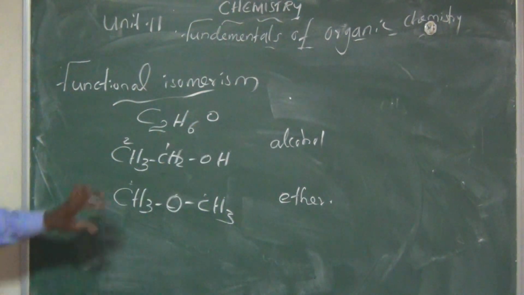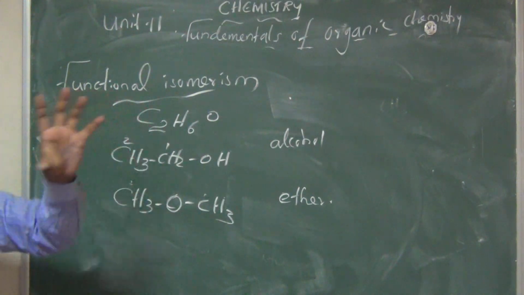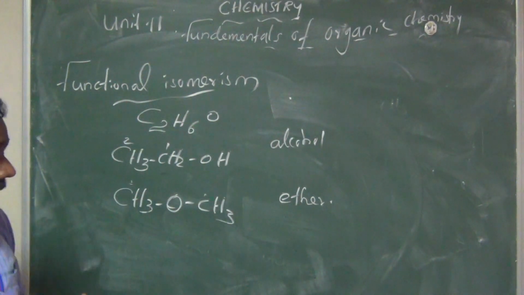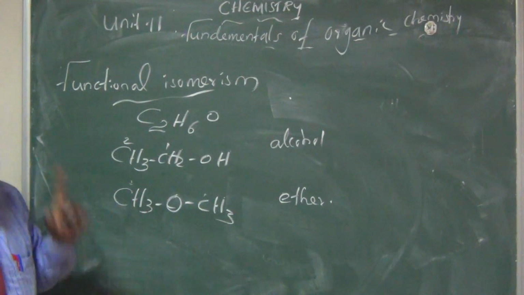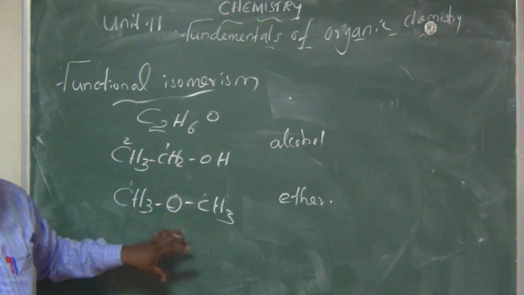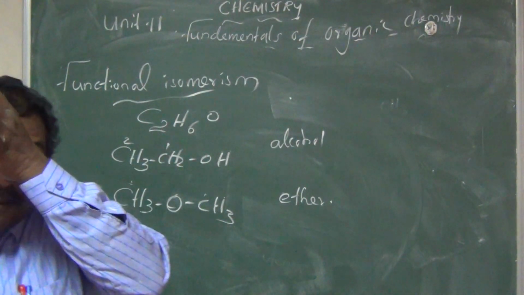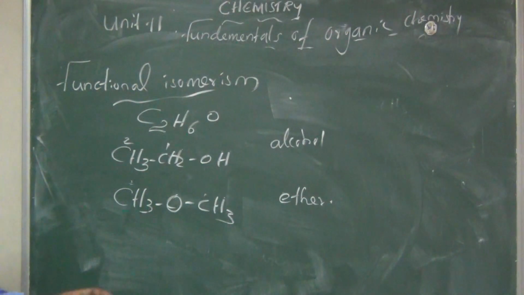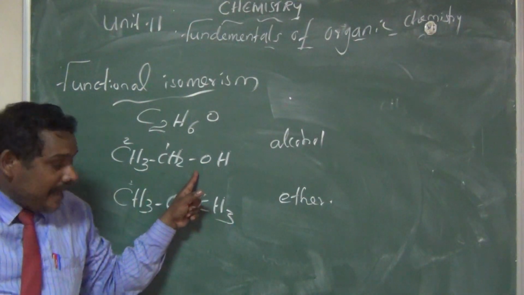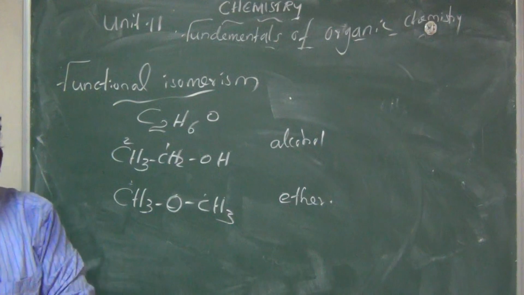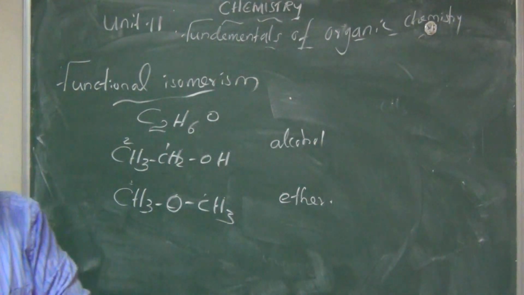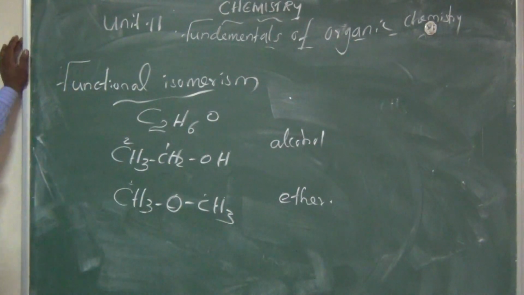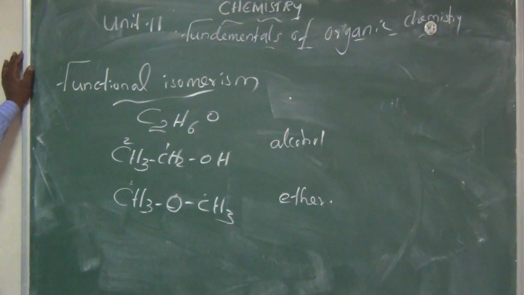So these 2 compounds have the same molecular formula but different functional groups. In the first one the functional group is OH, and in the second one it is the oxygen, the ether group.